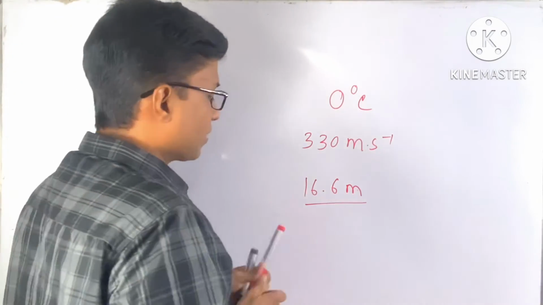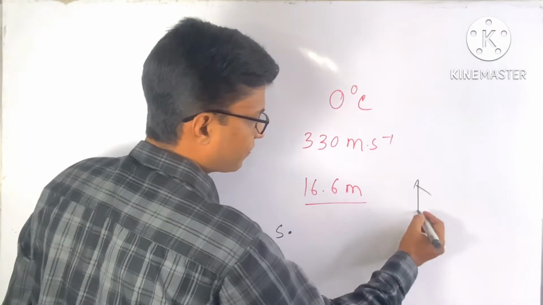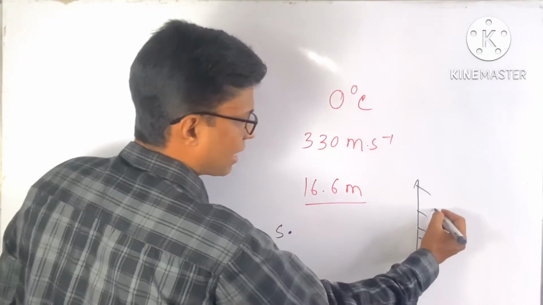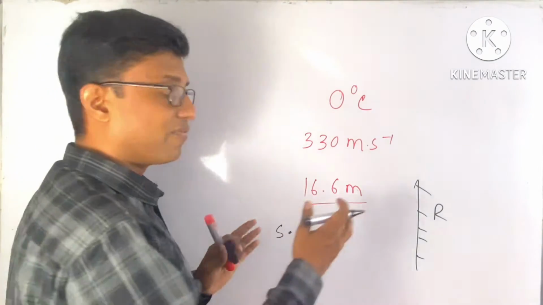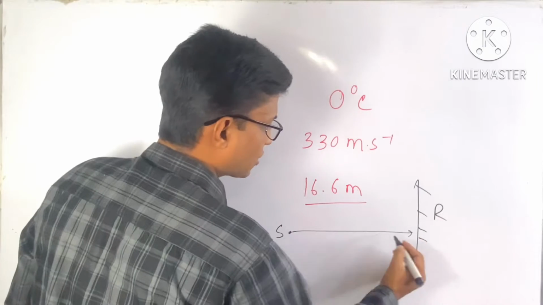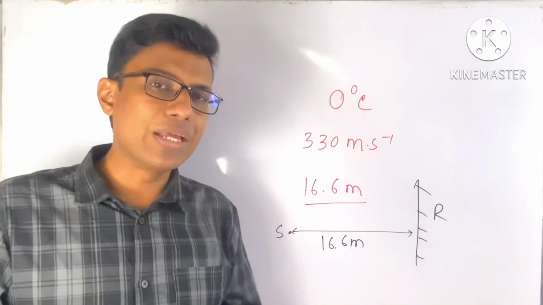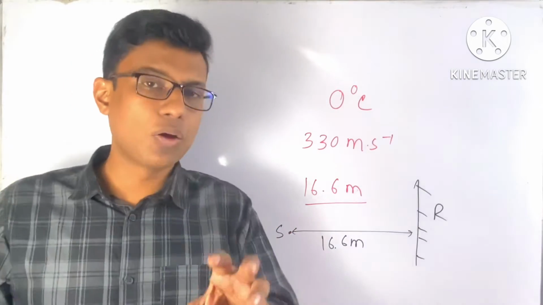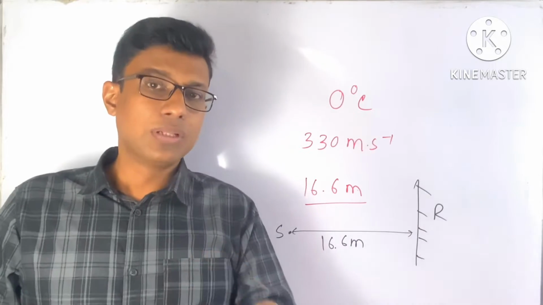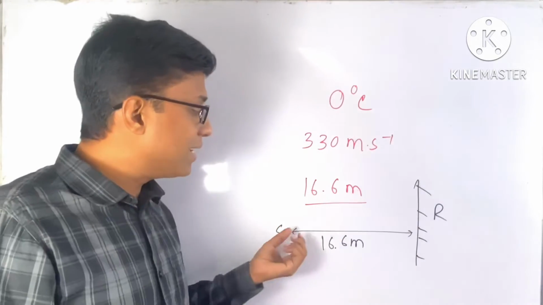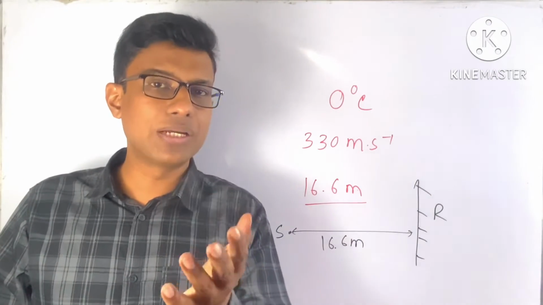It means that if this is a source and this is the reflector, between the source and the reflector, we need a distance of 16.6 meter to hear the echo. That means if the sound moves at a speed of 330 meter per second, then to hear the echo, we need a distance of minimum 16.6 meter.